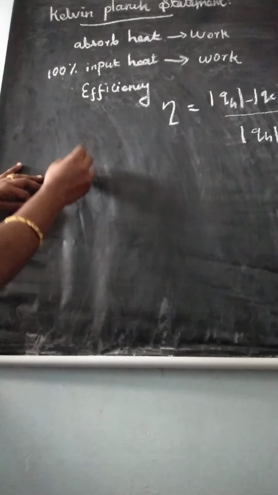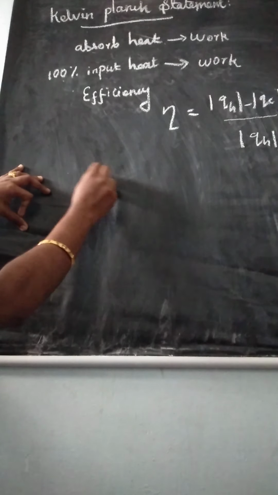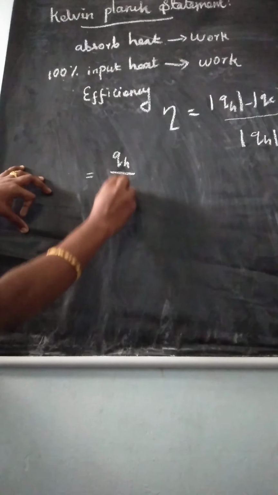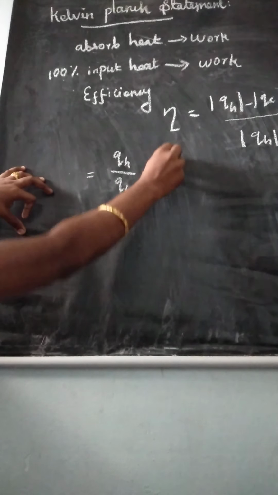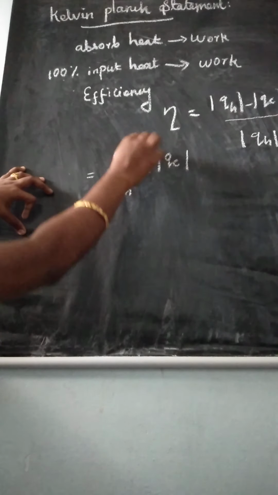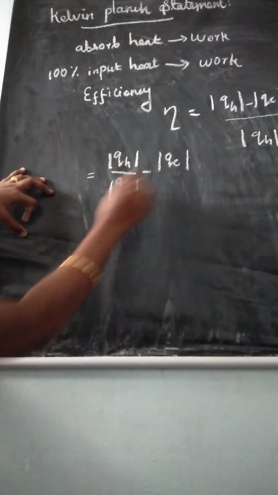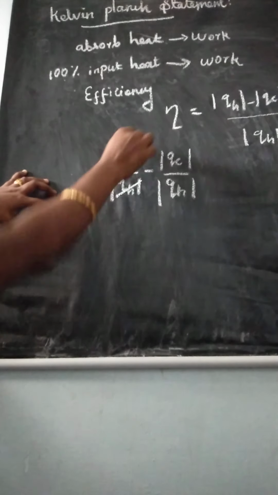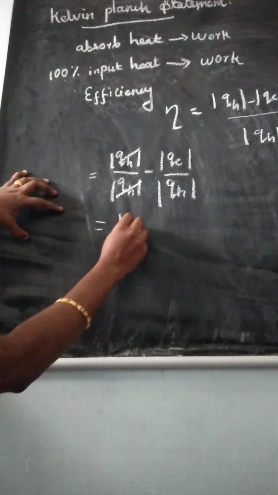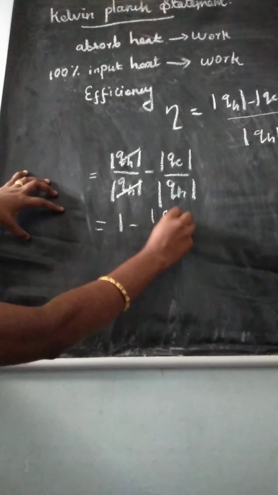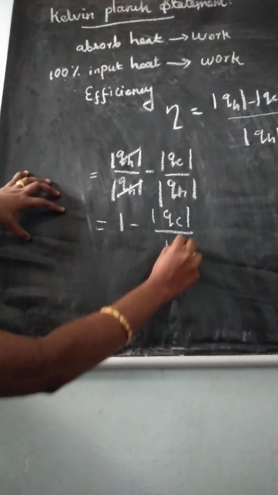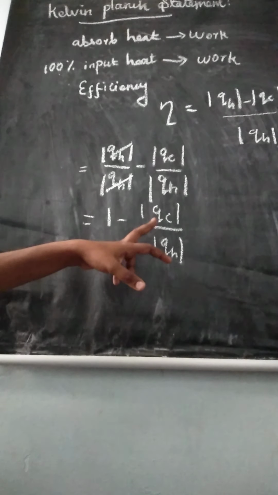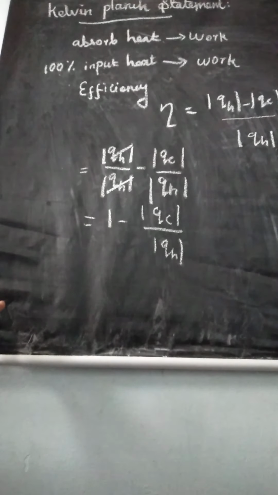Here we can take it like this: eta is equal to Q_H divided by Q_H minus Q_C divided by Q_H. We can cancel the two Q_H terms and you will get 1 minus Q_C divided by Q_H.